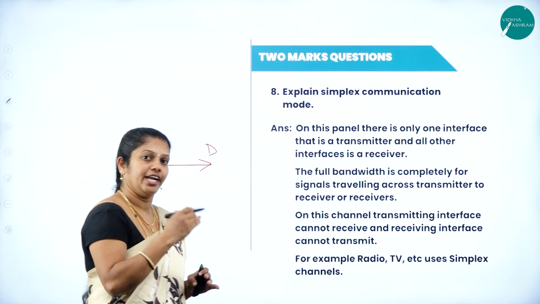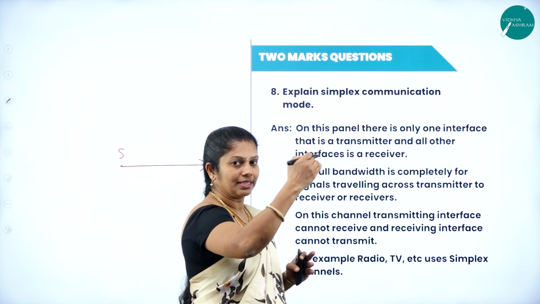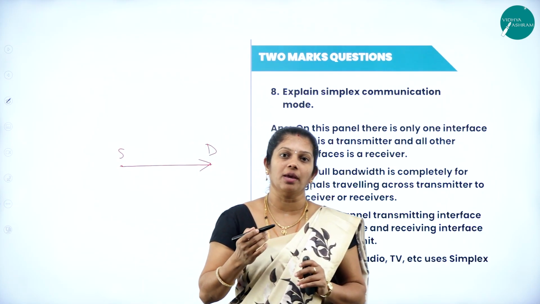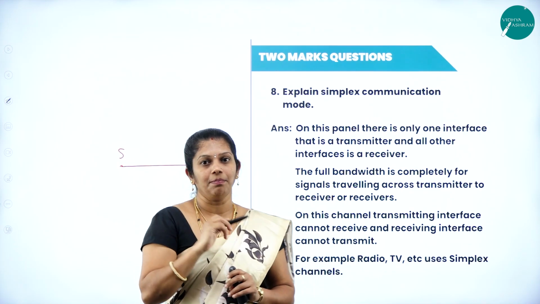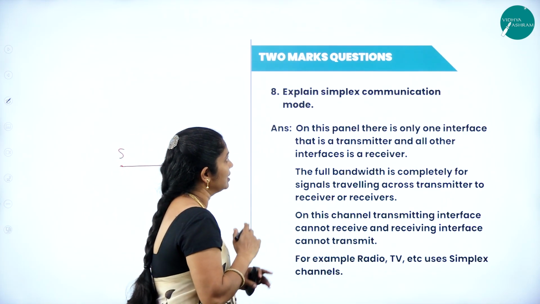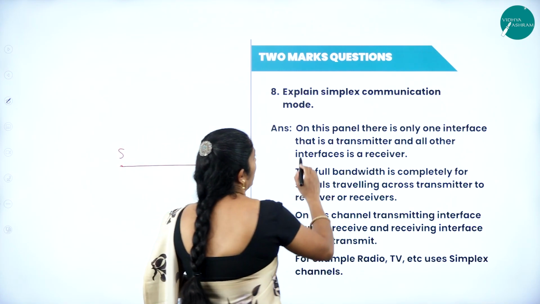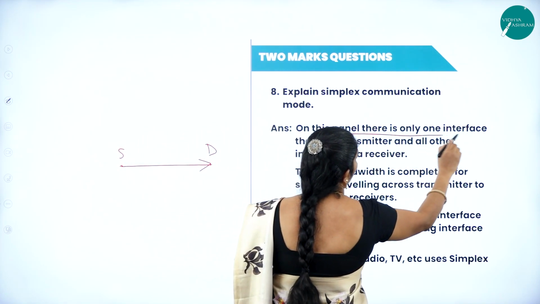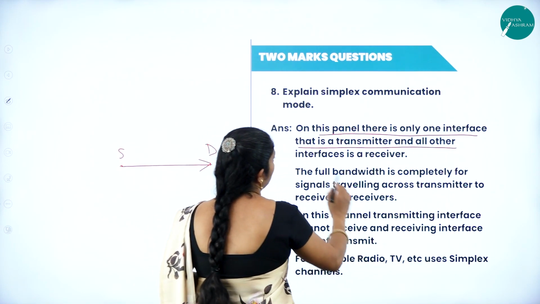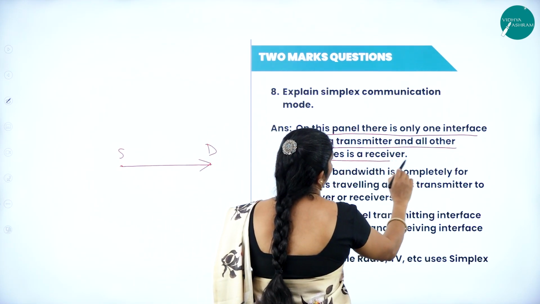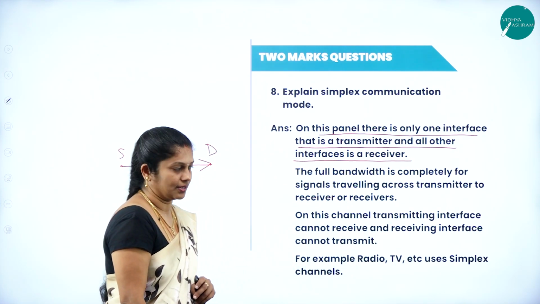For example, radio as well as TV, there we can get the information, but we are not able to send any information here. That is nothing but simplex mode. In this simplex communication mode, on this panel, there is only one interface that is a transmitter and all other interfaces are receivers here.